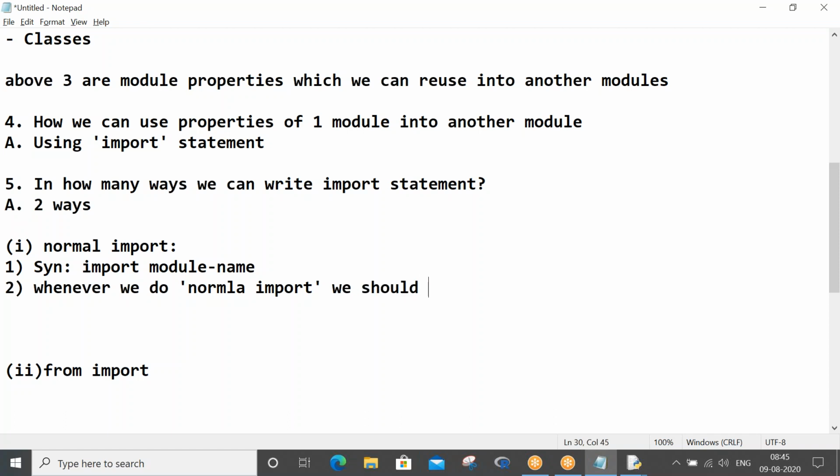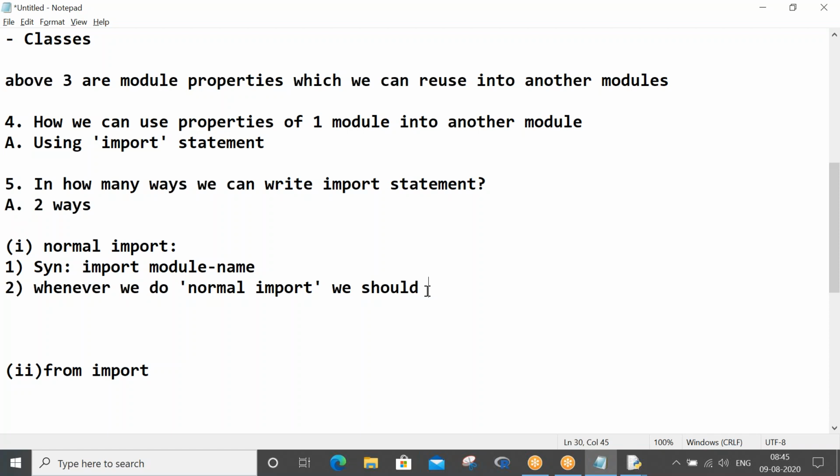Okay, these are very important points. In our further classes, every time I will ask you, go and see the normal import points, go and see the from import points, and then answer my question. Likewise, I will keep on asking. So these points are very important.